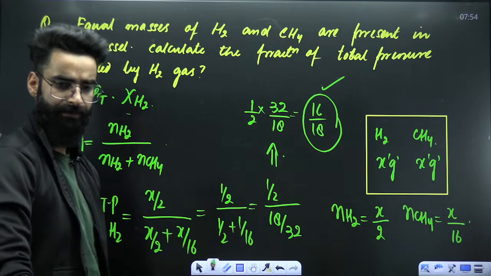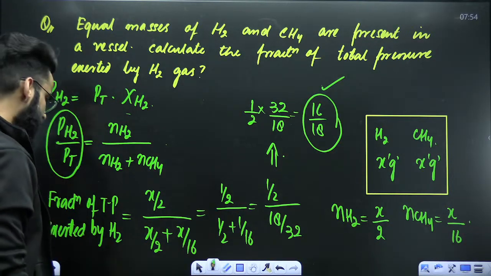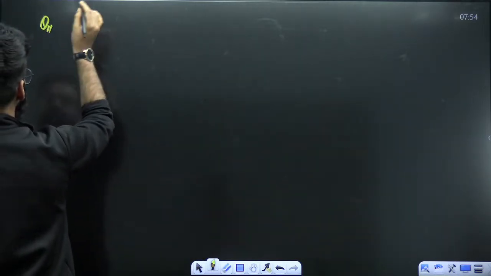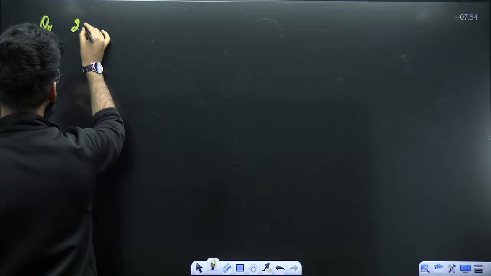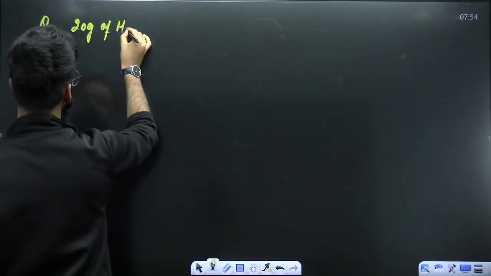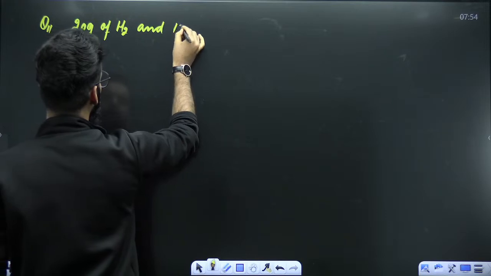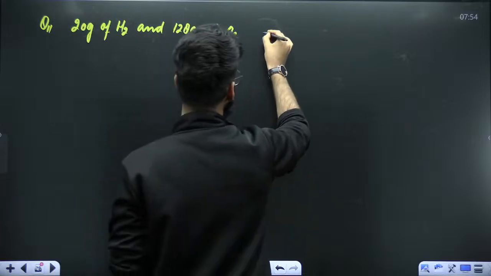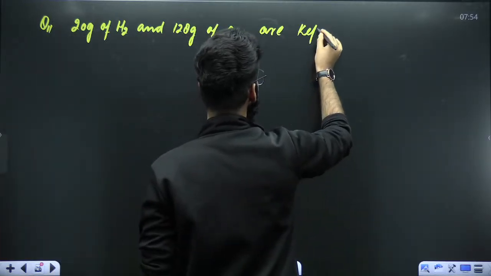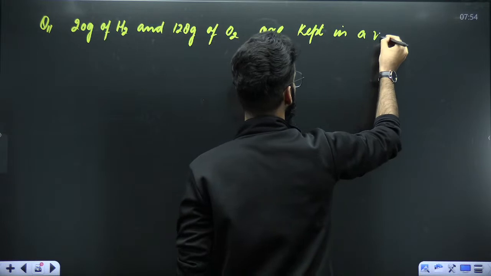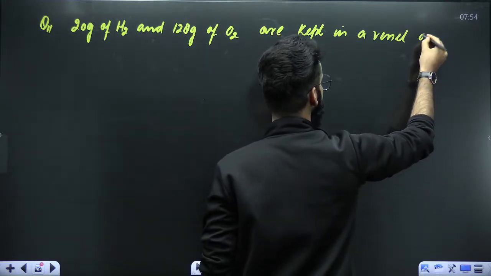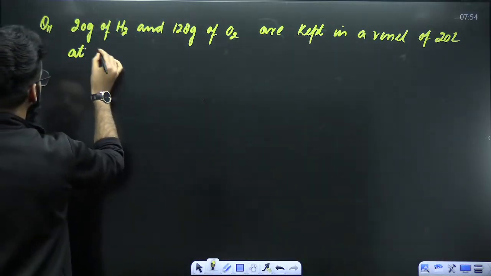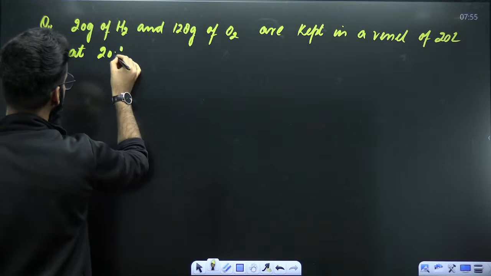Number two, for example, you got a very simple question like this. 20 grams of H2 and 128 grams of O2 are kept in a vessel of 20 liter capacity at 200 degrees centigrade.